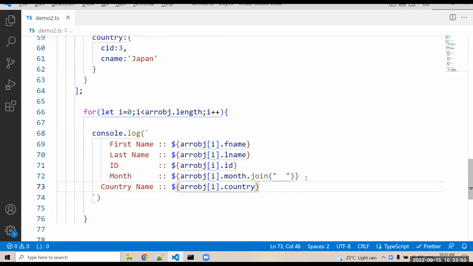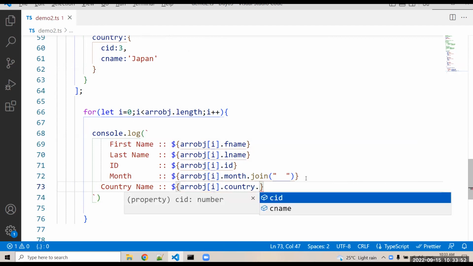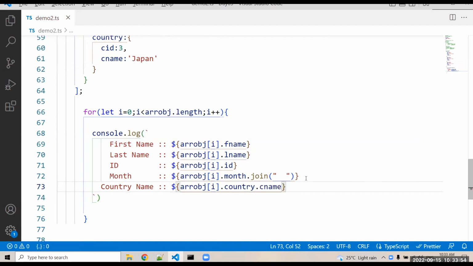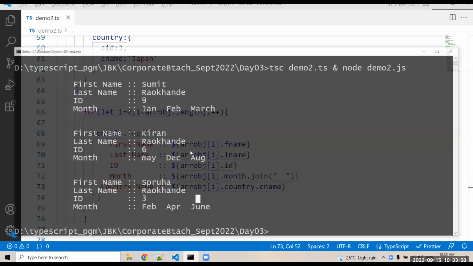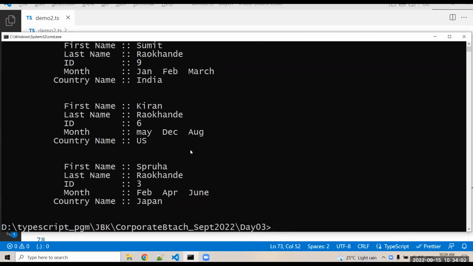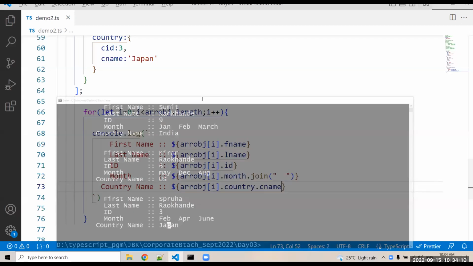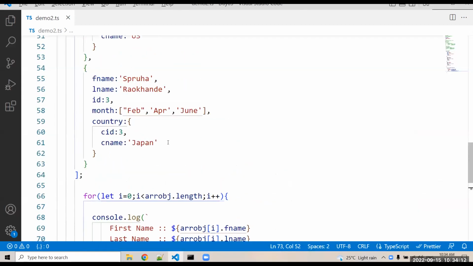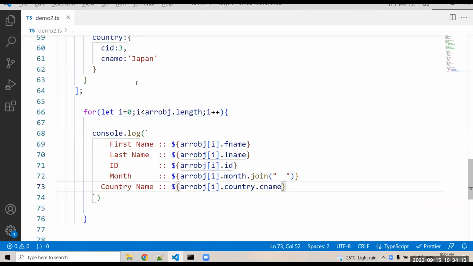Country is your object. Again, you can use a dot and access CNAME, that is the country name. Then you will get the output. Compile and run. See, from each object we get the country: India, US, Japan. So you can create an object inside an object and access it in that way.